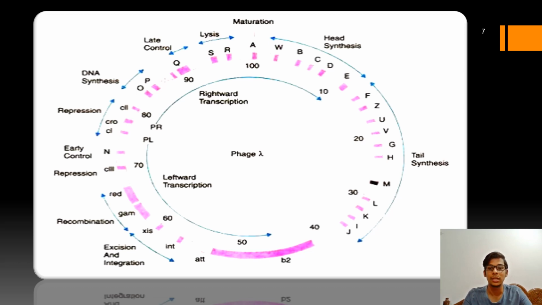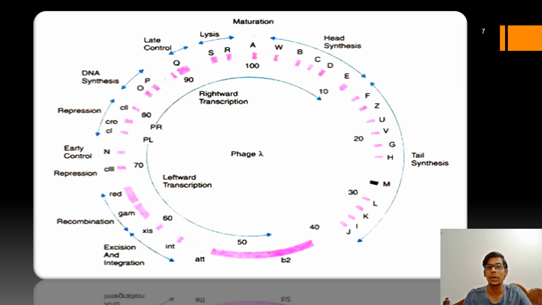The XIS gene codes for excision proteins, which help in excision of the lambda genome from the prophage, and from the lysogen, and the integrase protein codes for integrase enzyme, which helps in the integration of the lambda genome into the host genome.